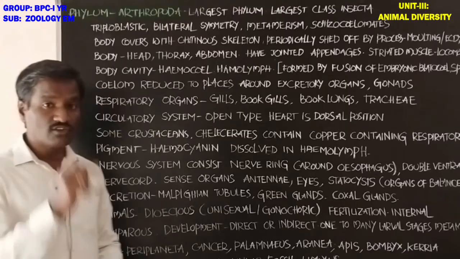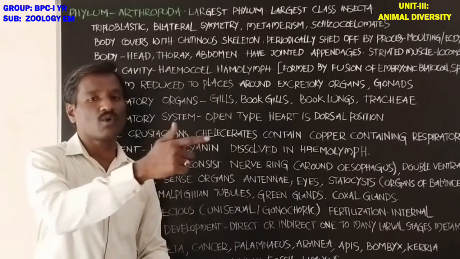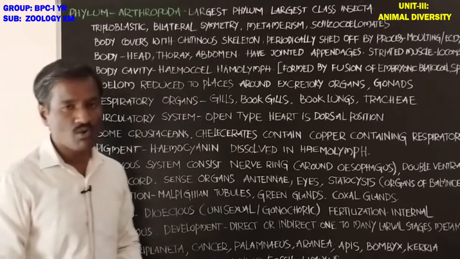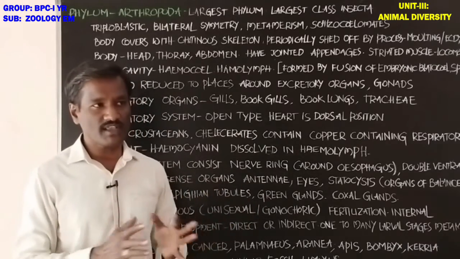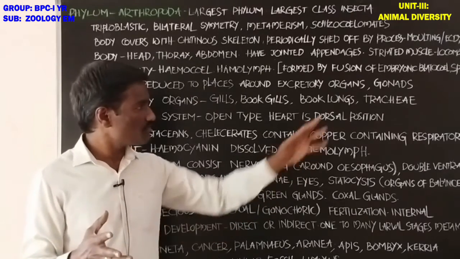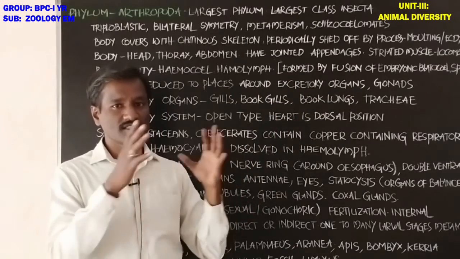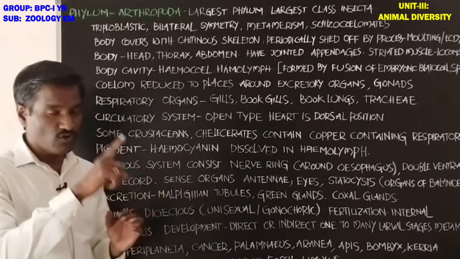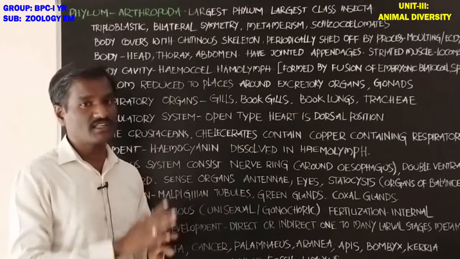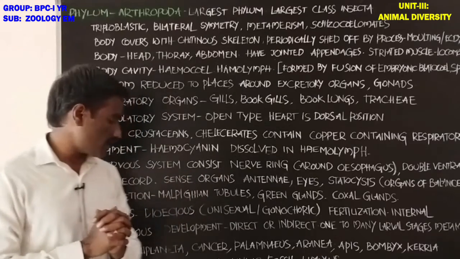And the coelom, the schizocoelom, is reduced to spaces around the excretory organs and the reproductive organs. The outer surrounding area of the excretory organs and gonads shows the schizocoelom. The coelom is reduced to the regions surrounding some important organs in the body.